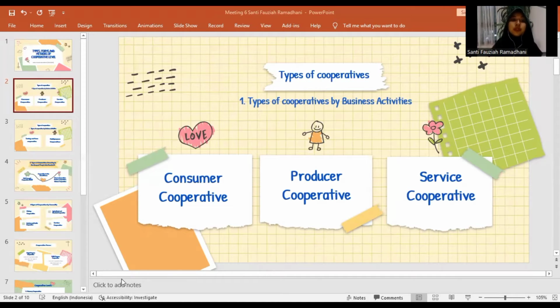The next is producer cooperative. A producer cooperative is a cooperative that seeks to activate its members in producing certain products and at the same time regulate its marketing so that producers will get the same reasonable price and find it easy to market their products. The next is service cooperative. Service cooperatives carry out non-savings and loan service business activities required by members and non-members.